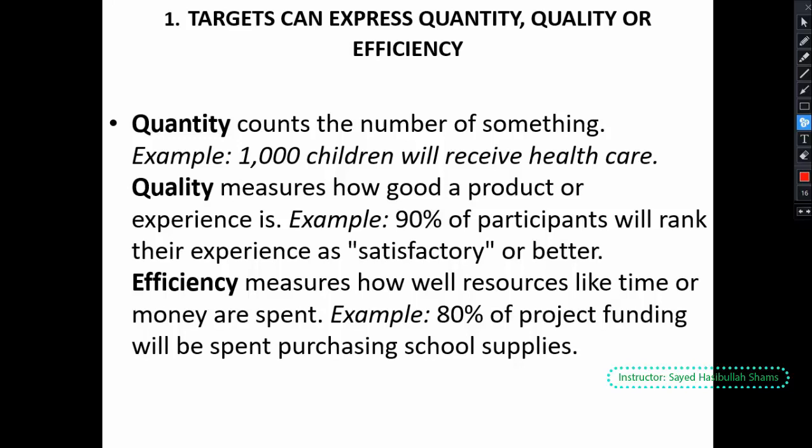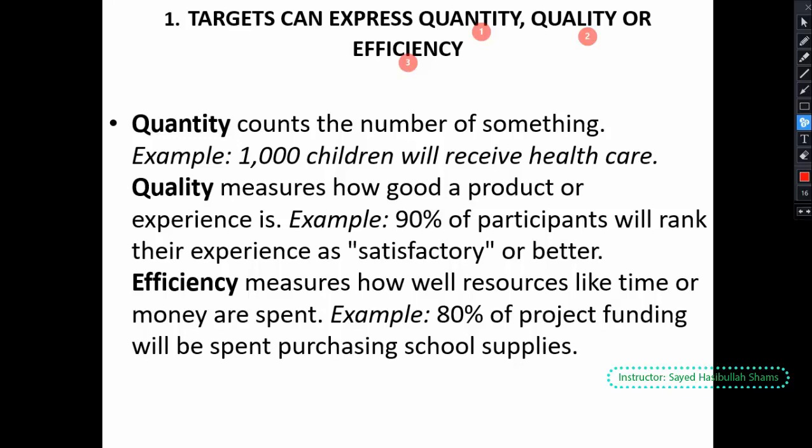So it means that a target can be expressed as quantity, quality, or efficiency. What we discussed earlier is a quantity, which simply means a number. And a quality target should be expressed as good or bad.